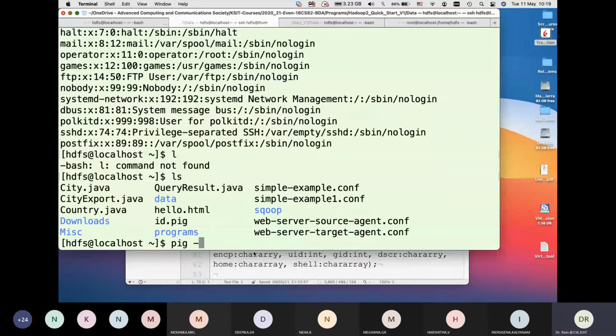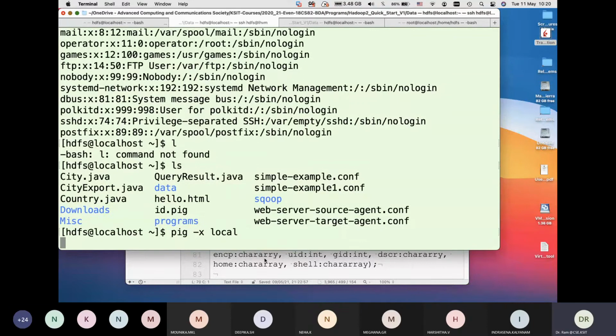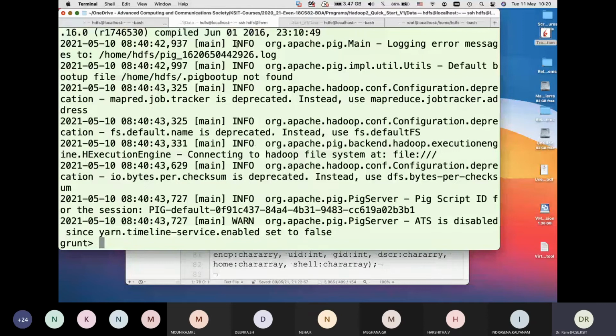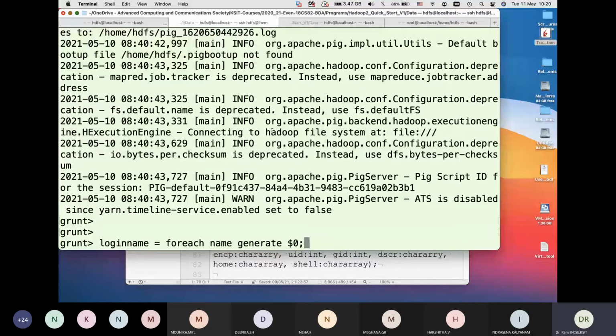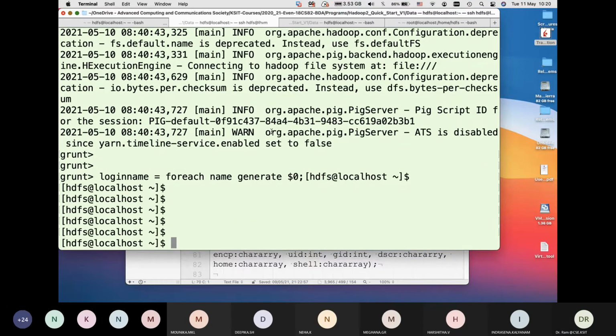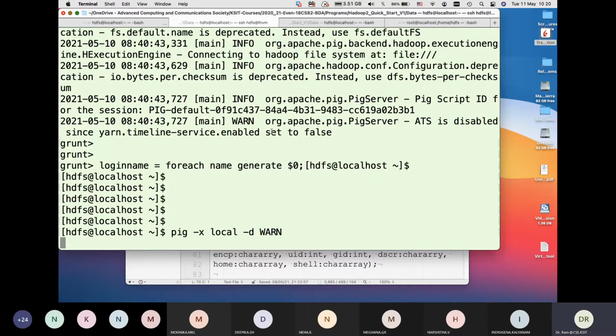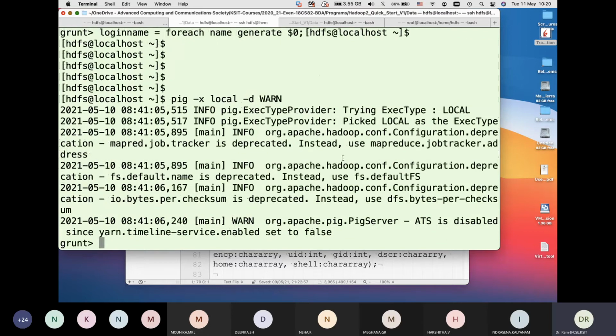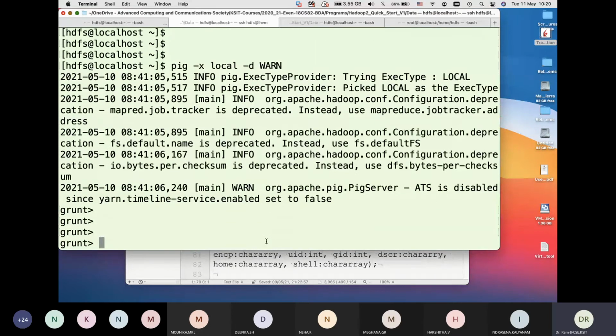I can say pig -x local. You'll see it will give a lot of information messages. If I were to run with only the error level, I'll get fewer messages, mostly the warning level, some mandatory, but otherwise I'll be done. Now I'll get the grunt prompt. After this prompt, that becomes interactive mode.